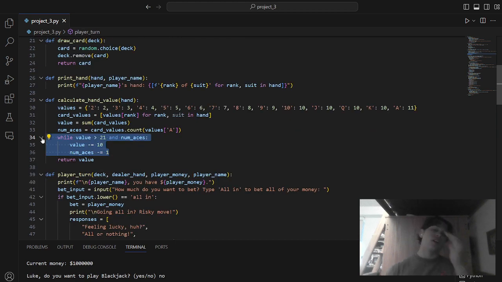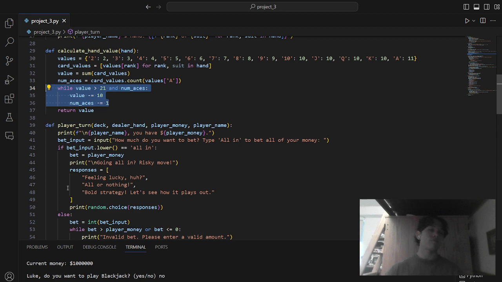We have a function right here that checks whether or not the overall card value of the player's hand, or the dealer's hand, is over 21. If it is, and they have an ace, it downgrades the value of the ace from 11 to 1. Just how an ace works.